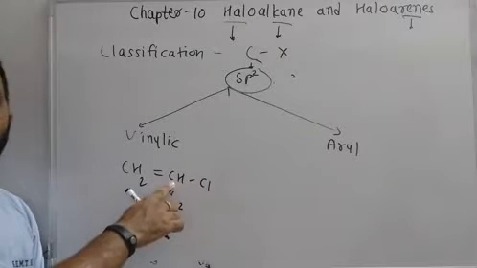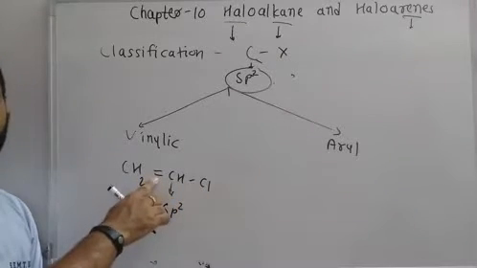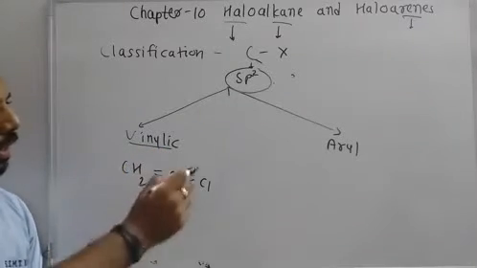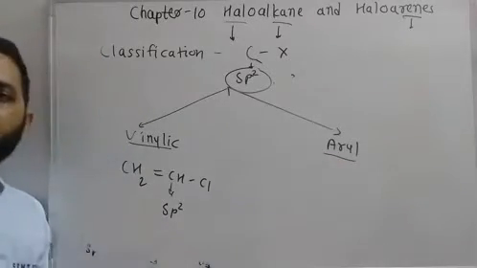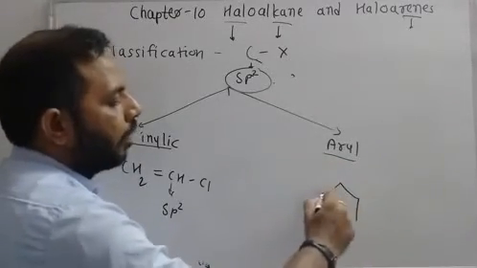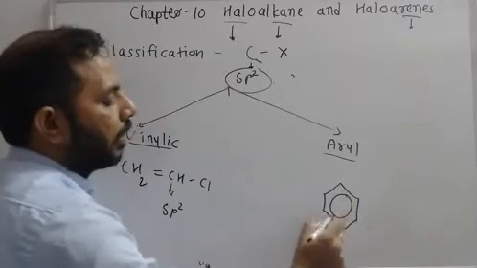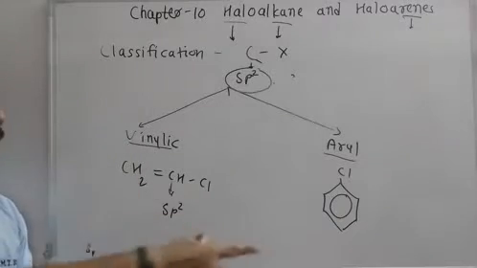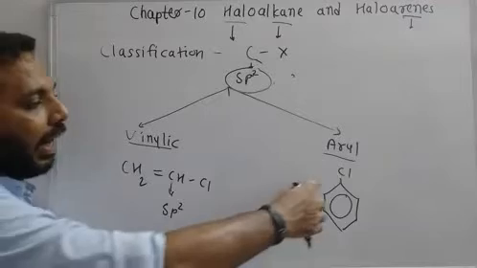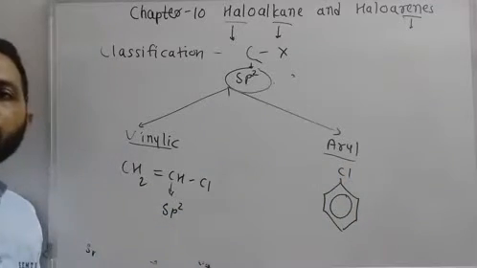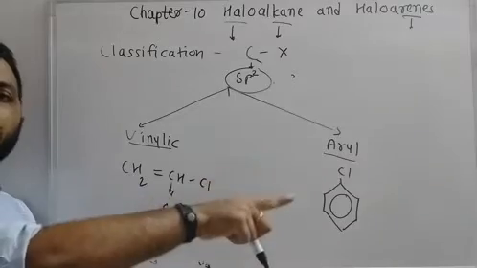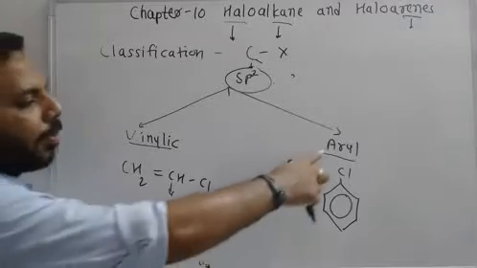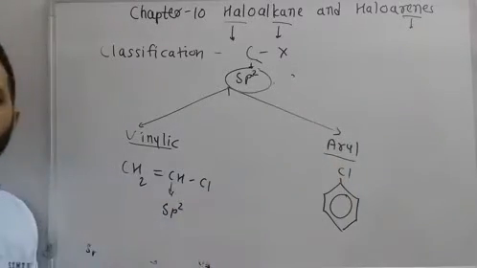If the halogen-containing carbon has a double bond, which means it has sp2 hybridization, then that is known as vinylic. In case of aryl, the name itself suggests that it must have an aryl ring. So there will be an aromatic ring here, and the halogen is directly attached to the aryl ring. The difference between benzylic and aryl is that in case of aryl, the halogen is directly attached to the benzene ring. In case of benzylic, the halogen is attached to an alkyl chain, and the alkyl chain is again attached to the aromatic ring. In case of aryl, the halogen is directly attached to the benzene ring.